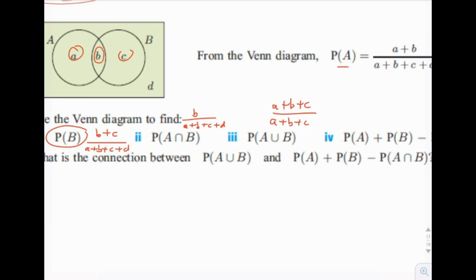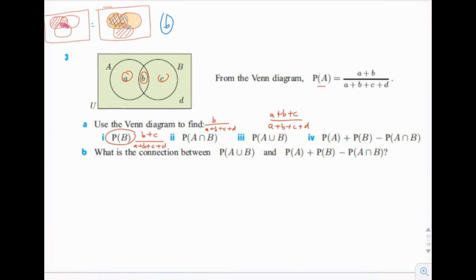What about 4? It says probability of A plus the probability of B minus the probability of A intersect B. So the probability of A would be A plus B over that big denominator there. Plus, and probability of B is B plus C over that big denominator, minus the probability of A intersect B, which is B, over that big denominator.